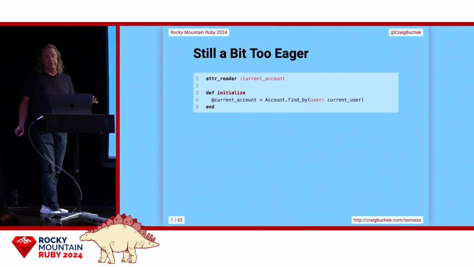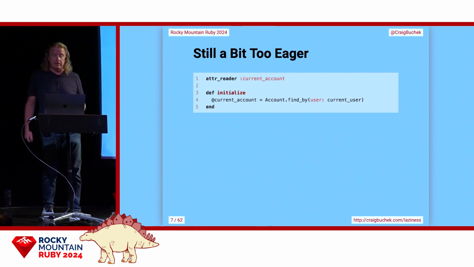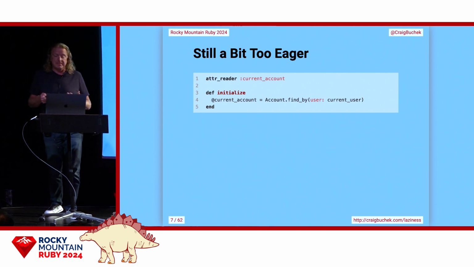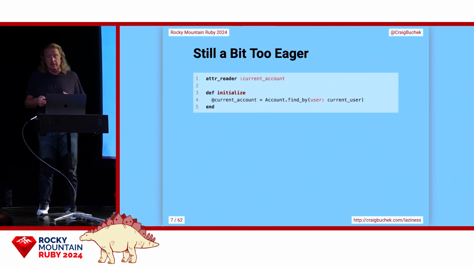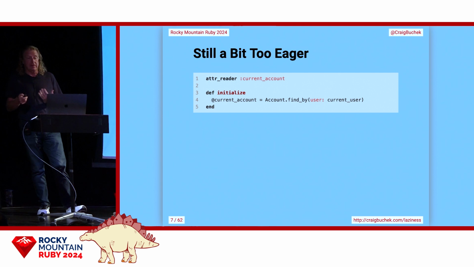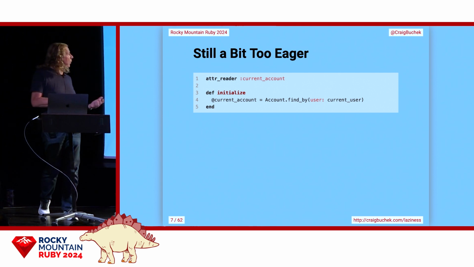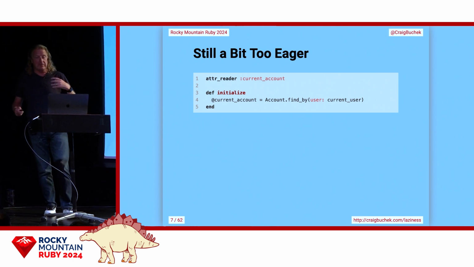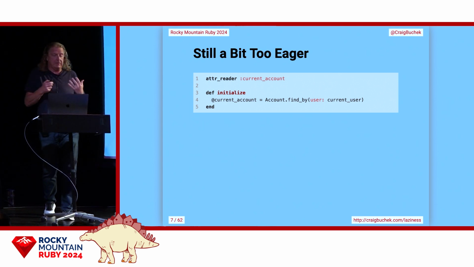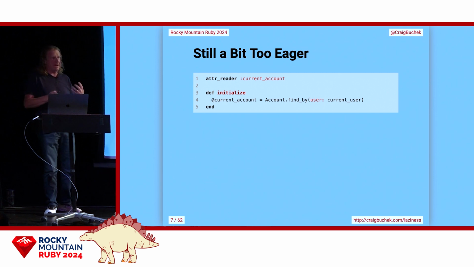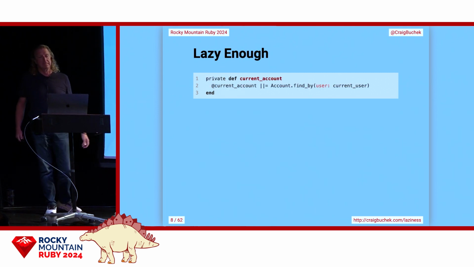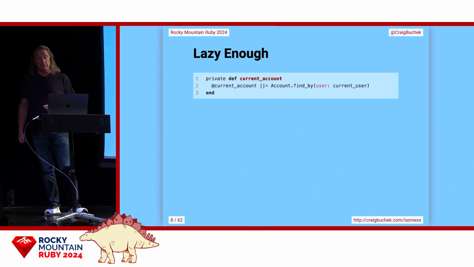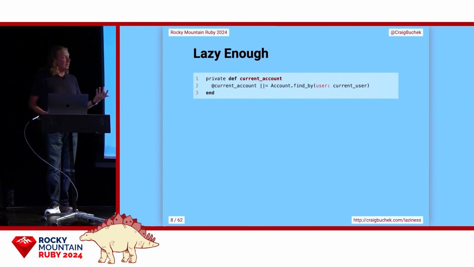We could also compute the value in the initializer, especially if it's always needed. We're still worrying about the thing before we need it, and I contend that this mindset is harmful. It's a holdover from procedural code. At least in this case, though, we're thinking of the current account as a property of that object instead of an action that needs to be done. The original code did have one advantage: it only computed the value once, but that's easily solved with memoization.